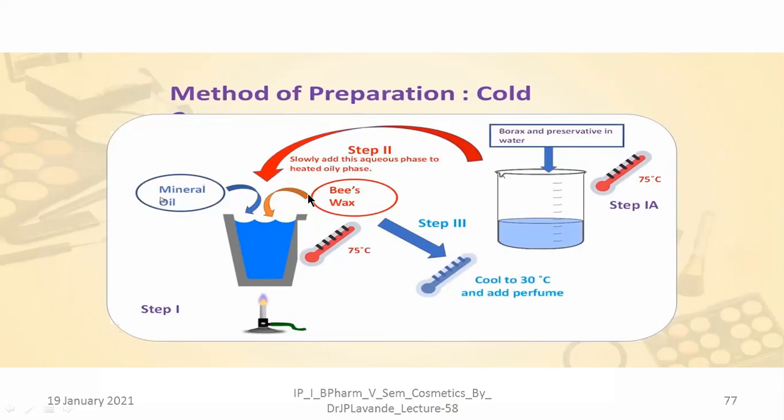Once you have added it, you have to continuously go on stirring; slow stirring should be carried out continuously. You have to take care that bubble formation should not occur. In step 3, you need to allow it to cool from 75 degrees centigrade to 30 degrees centigrade, and then you need to add the perfume. So this is the general method of preparation of cold cream that we already saw while studying the practical, right? And you are thorough with this.